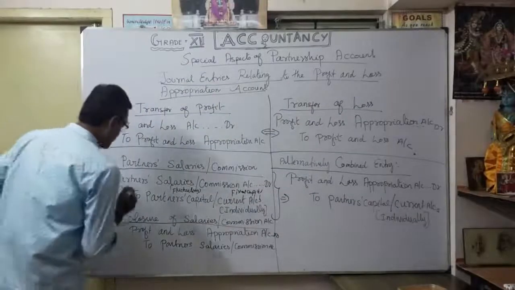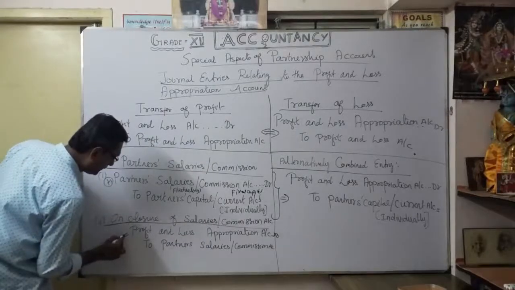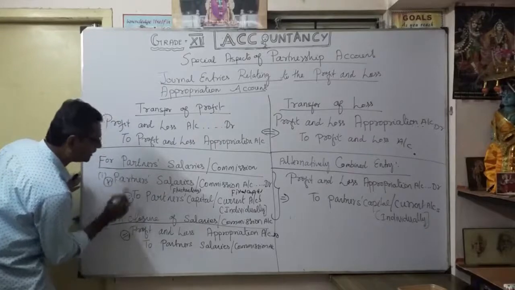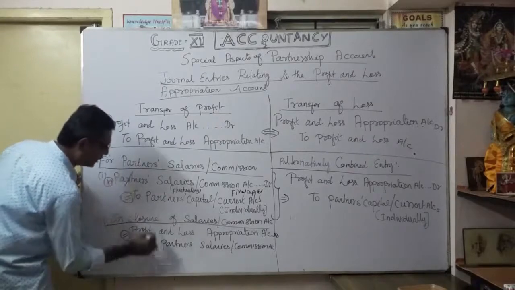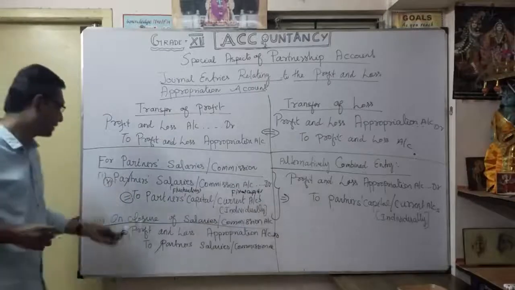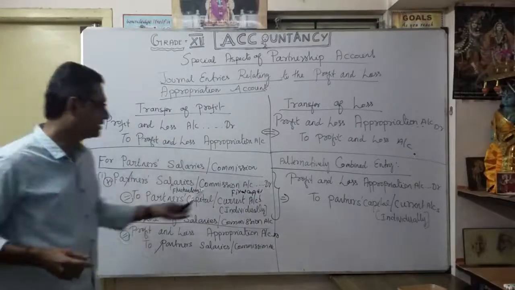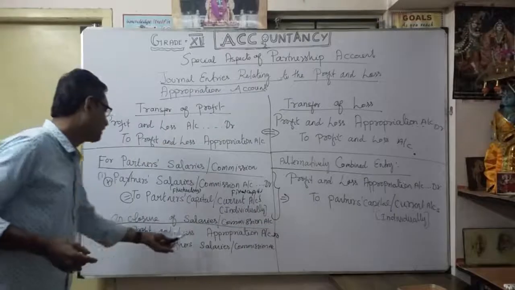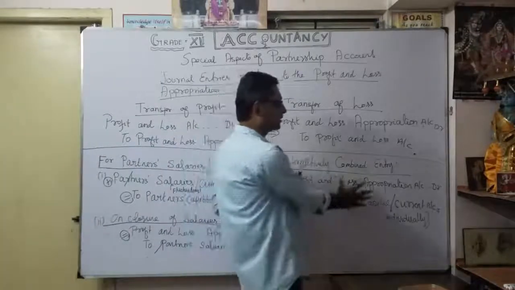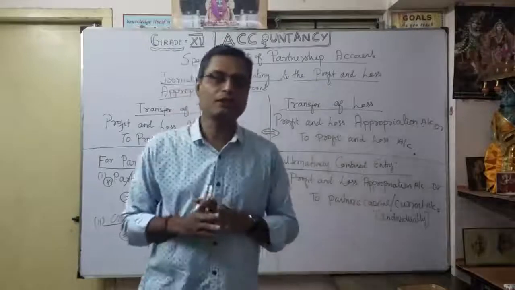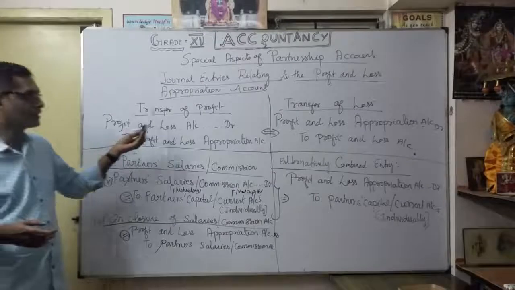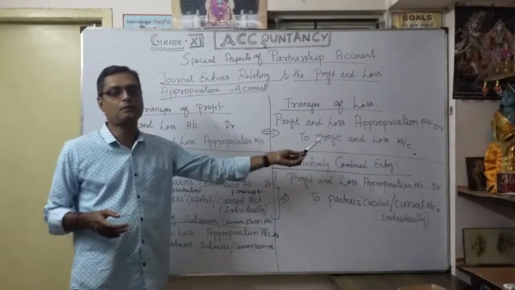Understood. Here they show a debit, and there they show a credit. Automatically this will be cancelled, isn't it? Debit and credit automatically cancel. So the net journal entry is what? Profit and loss appropriation account debit to partner's capital account. That is what they directly show here. Combined entry. So that is our second one. The first one is how to transfer the profit and loss to the profit and loss appropriation account.